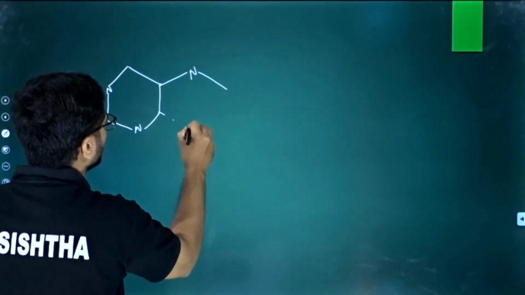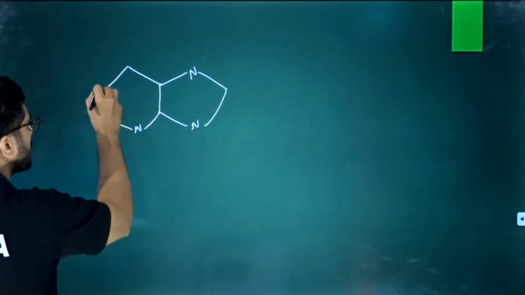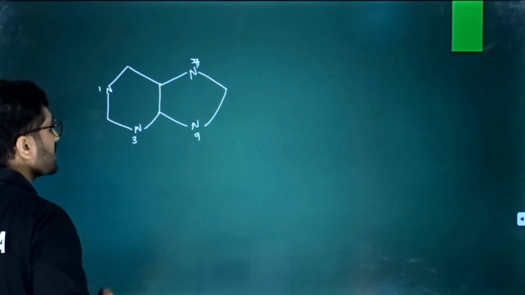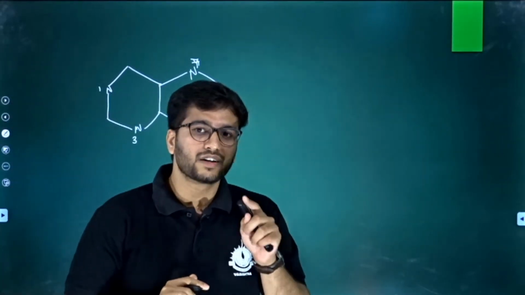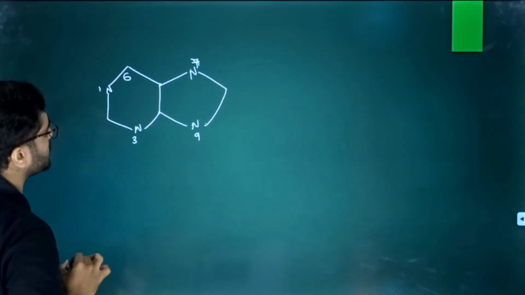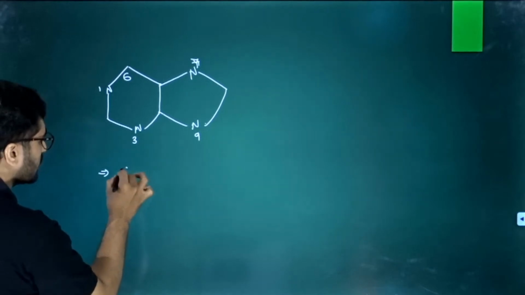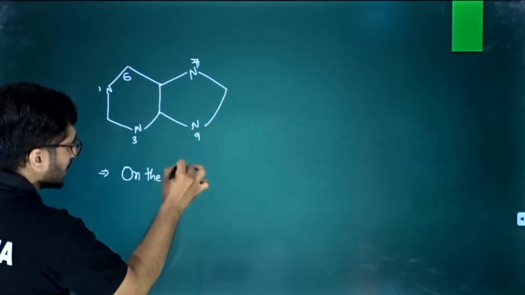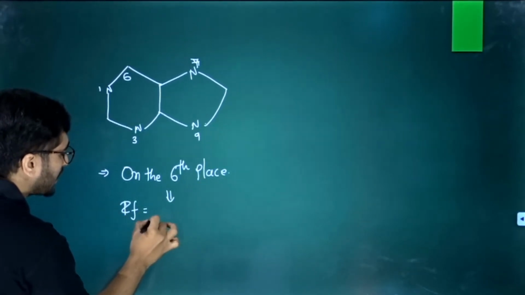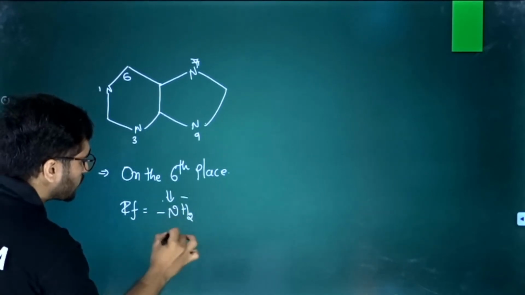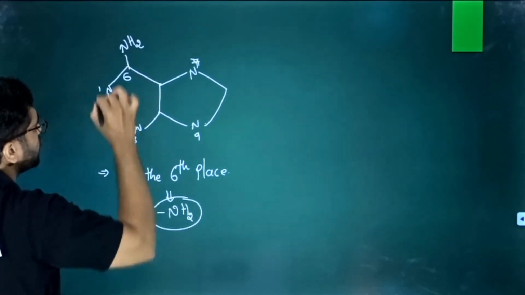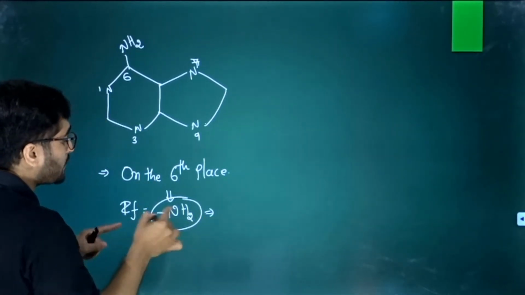So what is this? A purine ring, because it has two rings, and at the first, third, sorry, not fourth, at the seventh and ninth place we have a nitrogen. Now the sixth place is very important. On the sixth place, if we get an amino group, then it is a purine, but what kind of purine?